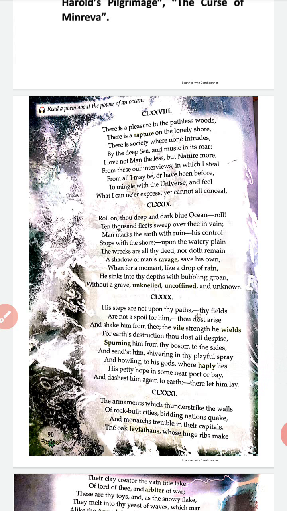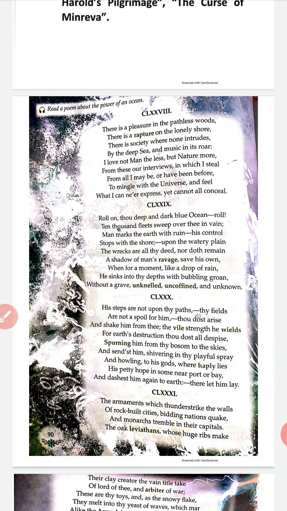To mingle with the universe and feel what I can never express yet cannot all conceal. Now further, what does the poet do? He goes and swims in the ocean. Byron, the poet Byron, used to like to swim a lot, and whenever he used to swim, he used to feel that he was mingling with the universe, mixing with the universe and the cosmos, and it is such a good and divine feeling which he could neither express in words nor hide.